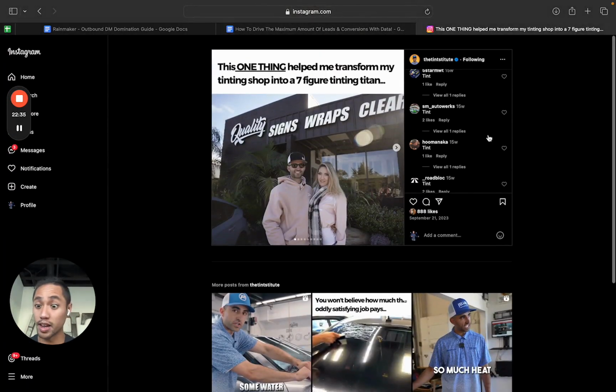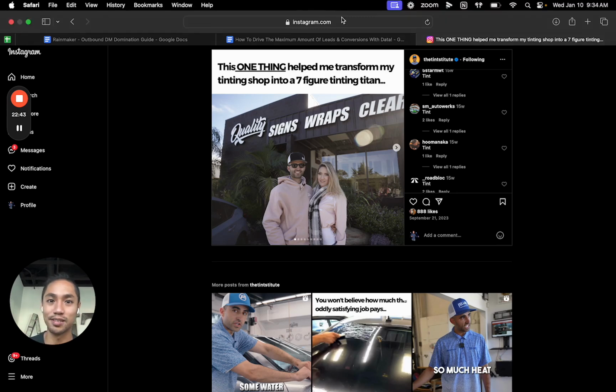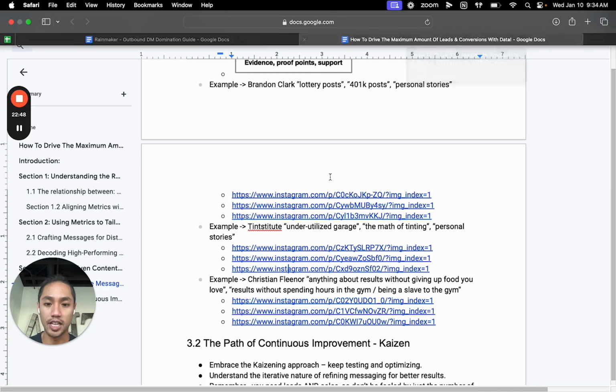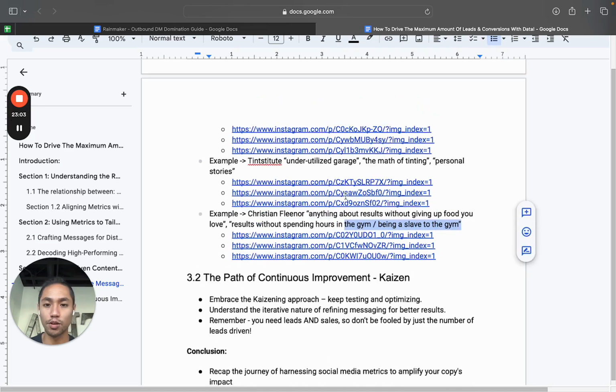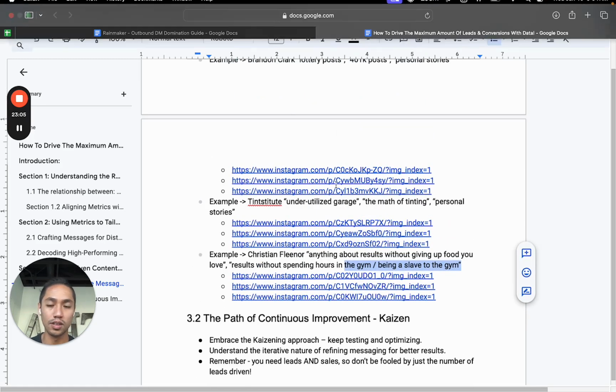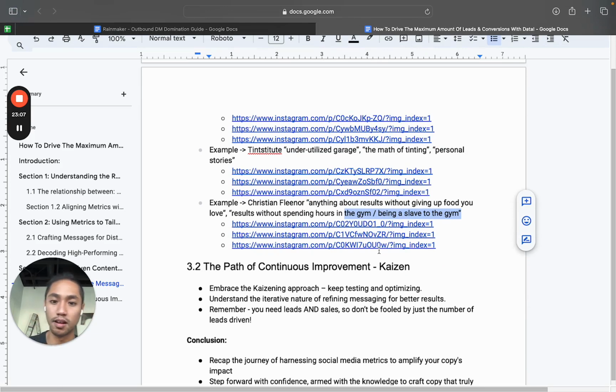So this one, right, story driven, right? This one thing helped me transform my tinting shop into a 7-figure tinting titan. So people want to know, okay, what's the one thing? What's the one thing that we were telling them? So that's for the tint. Here's an example for Christian Fleener. So anything about like without giving up the foods you love, anything about results, spending hours in the gym, being a slave to the gym, right? So I'm not going to go into this one because I went into a few different details and this video is getting long, but you get my point right there, right?